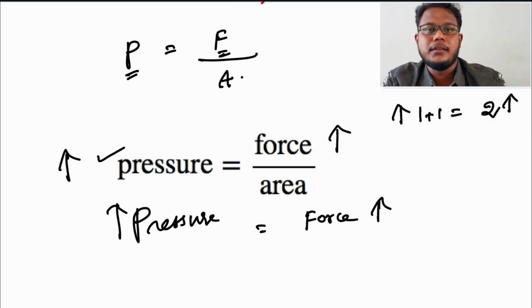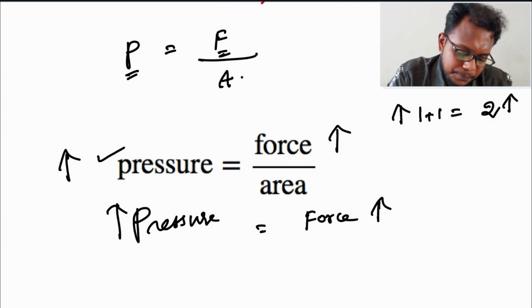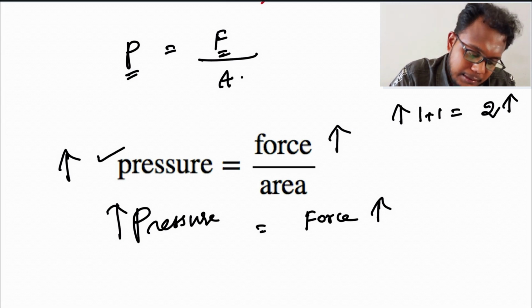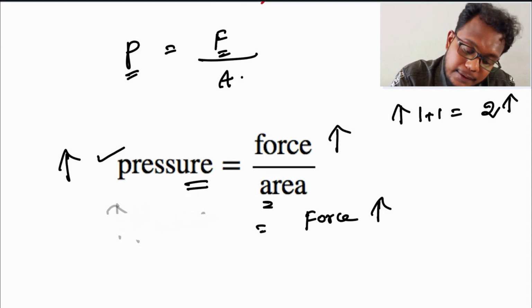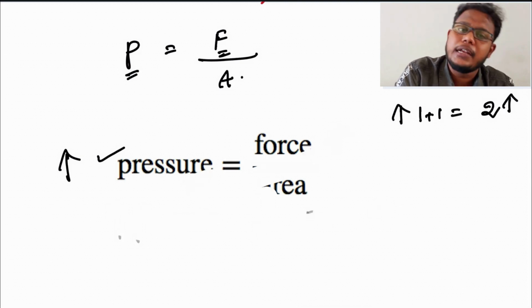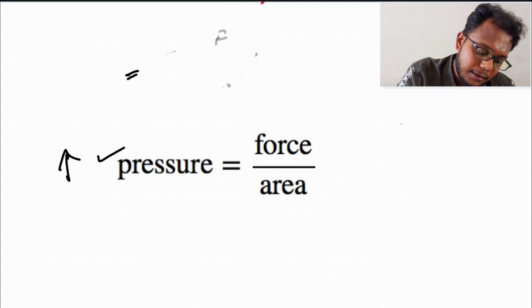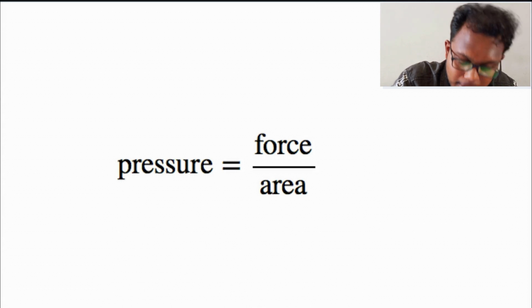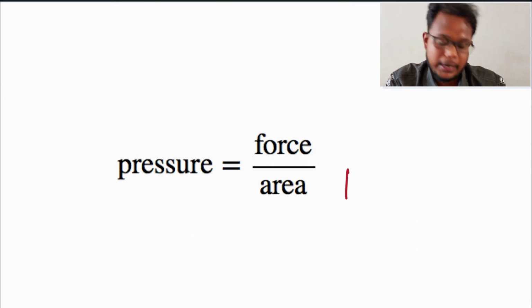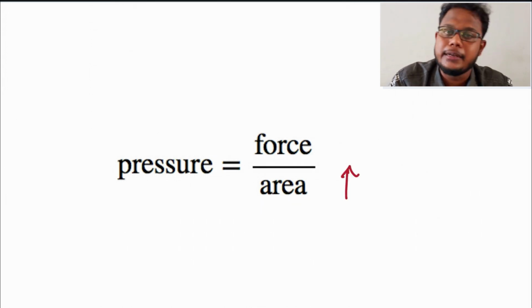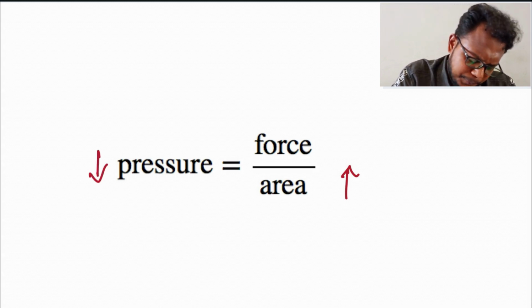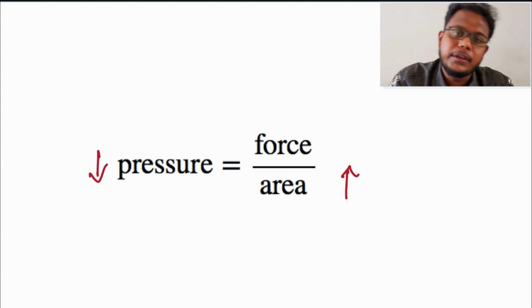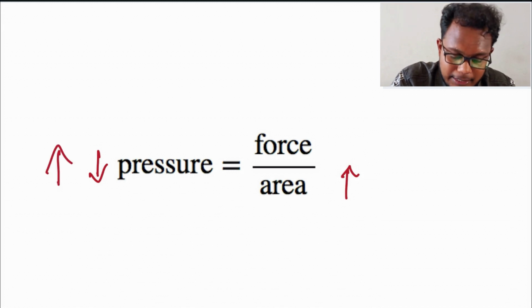Another thing is how pressure and area are related: it is inversely proportional. So if the area increases, the pressure on that particular area decreases. And if the pressure is more, we could obviously say the area is very small.